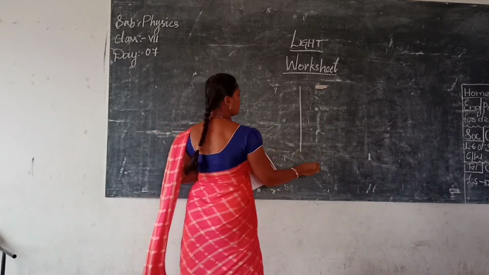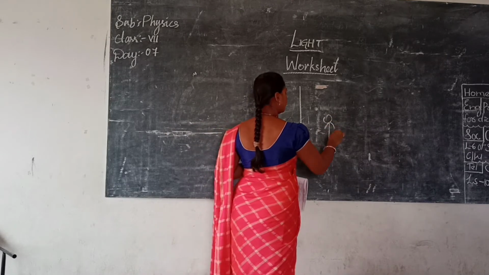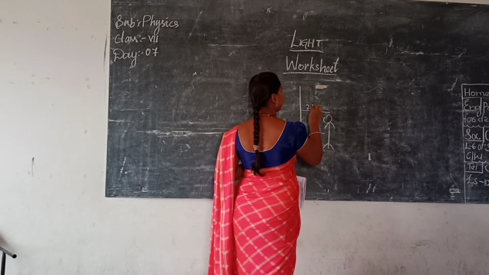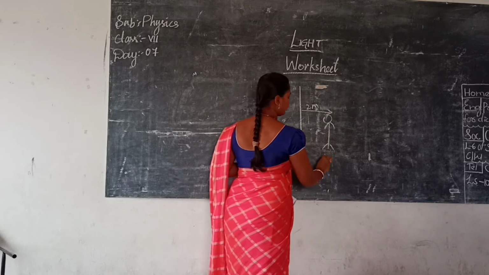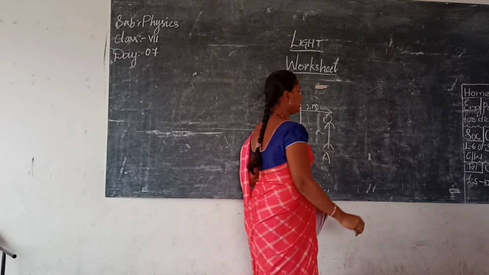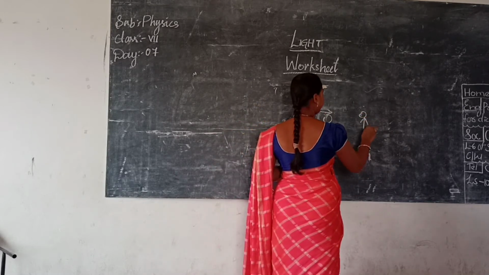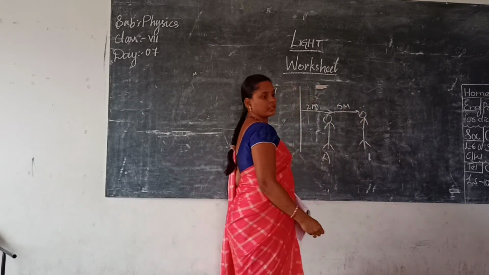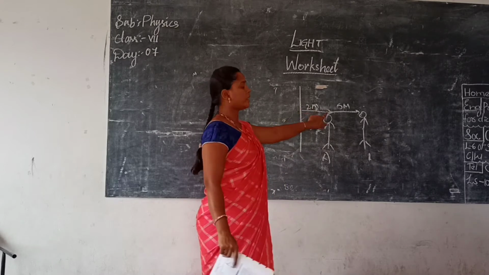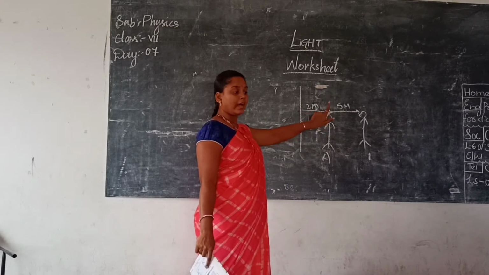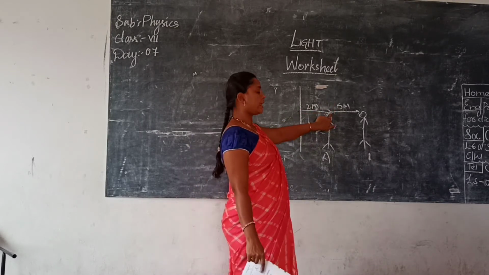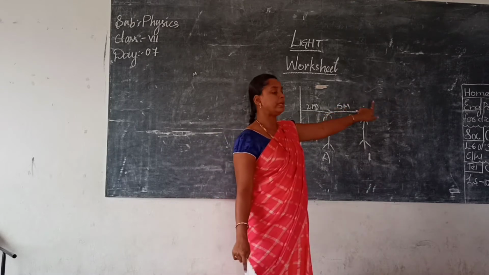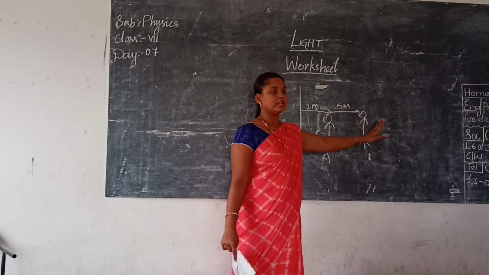So he is standing in front of the mirror with a 2 meter difference, person A. One more person is also standing with a difference of 5 meters. Clear? That means from here to here he is standing 2 meters, and from A's place to B is 5 meters.